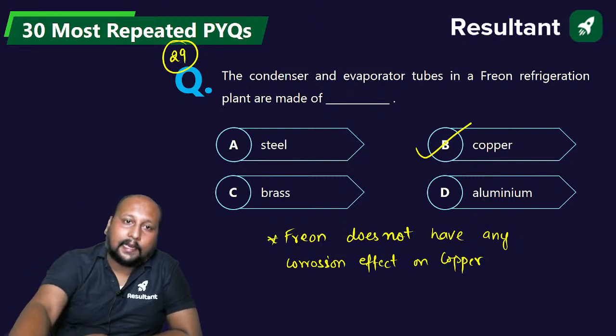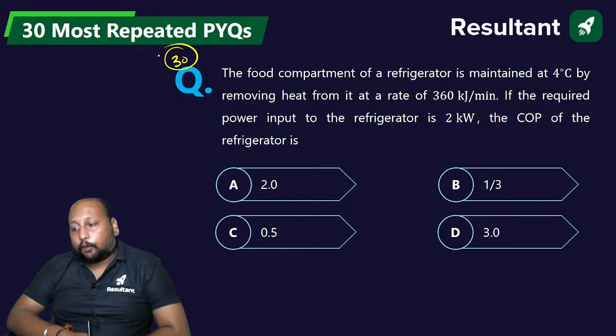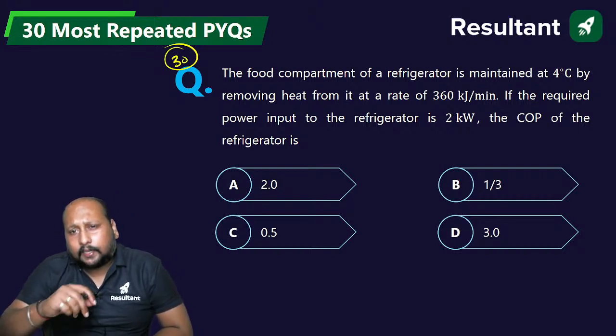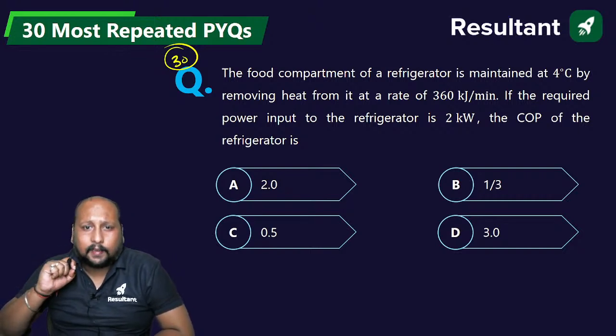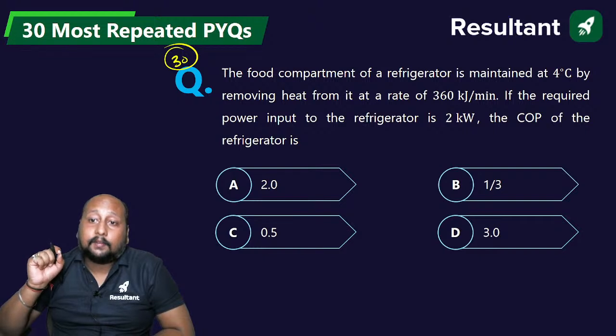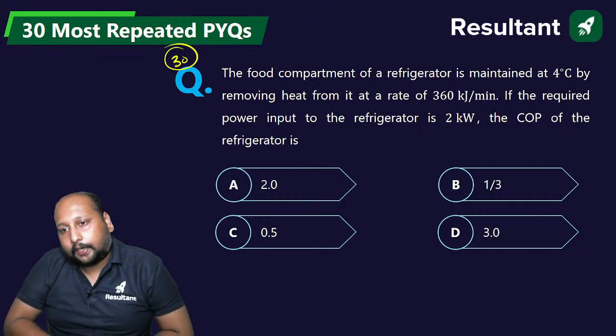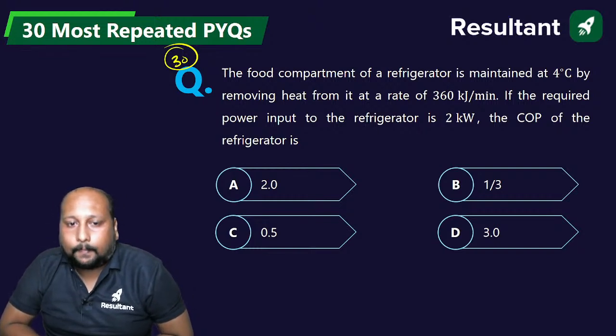Fine. Let's go, last question, again a numerical. A food compartment of a refrigerator is maintained at 4 degrees Celsius by removing heat at a rate of 360 kilojoule per minute. If the required power input to the refrigerator is 2 kilowatt, what is the COP of the refrigerator? Quickly, last question.